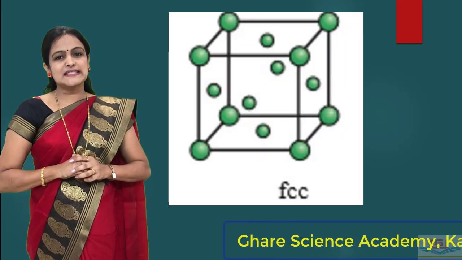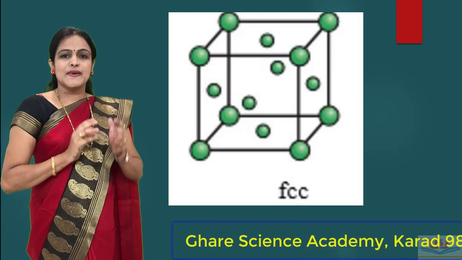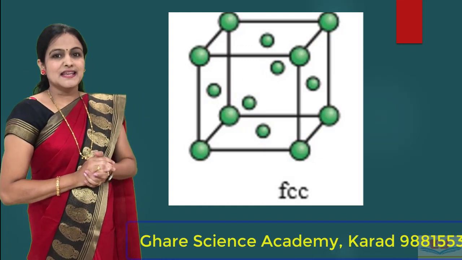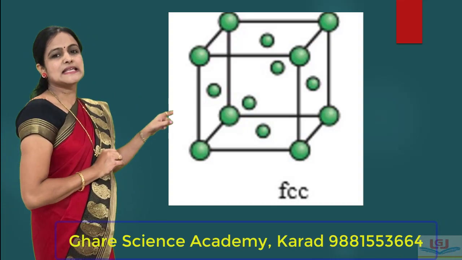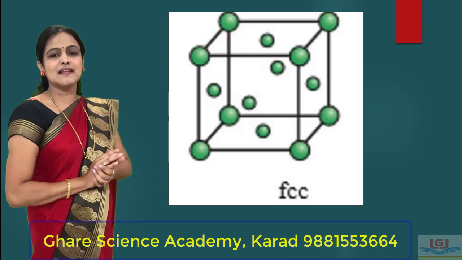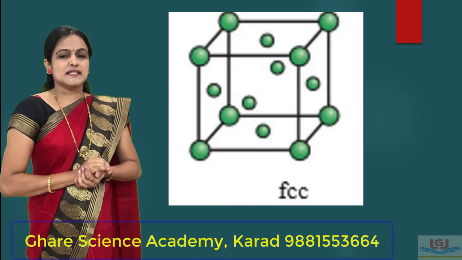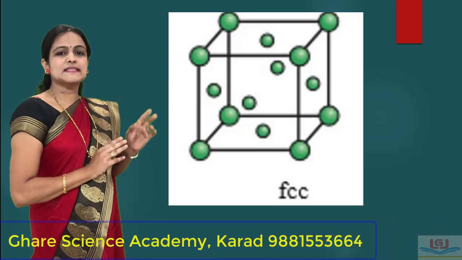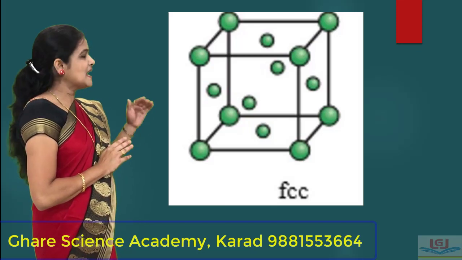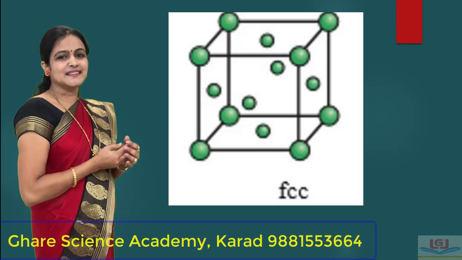The third type of unit cell is the face-centered unit cell. In the face-centered unit cell, there are also 8 particles at the 8 corners of the unit cell, but 6 particles are at the centers of the 6 faces of the unit cell, as shown in the third diagram.